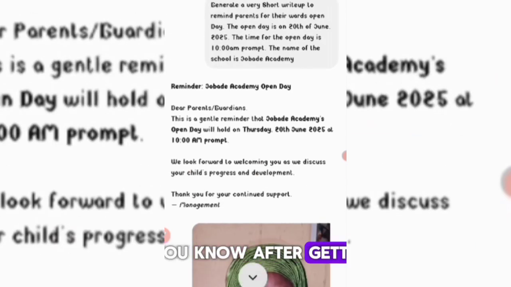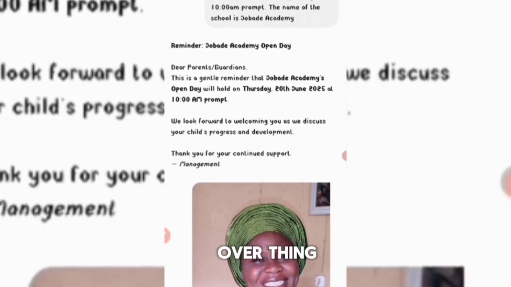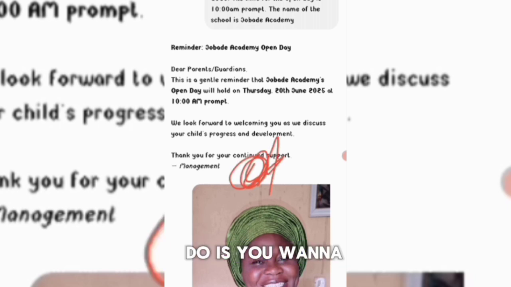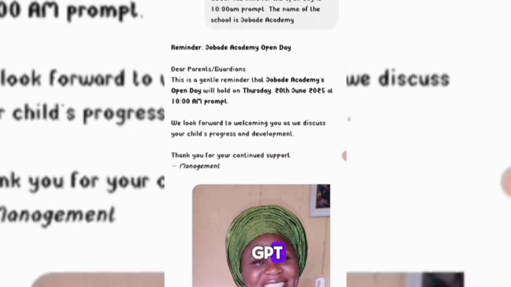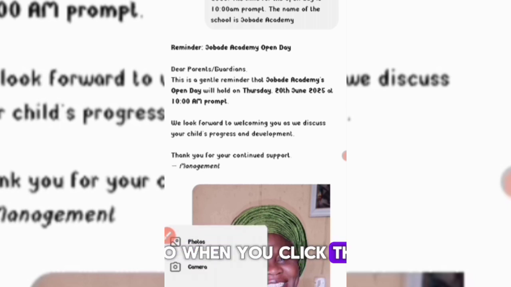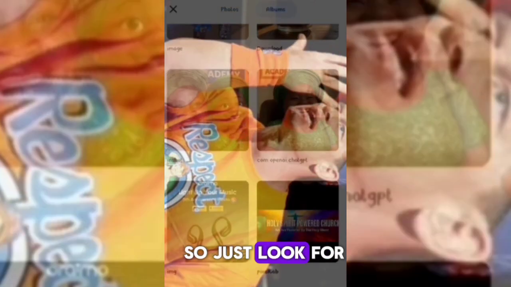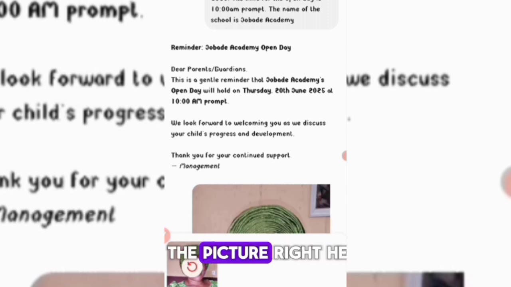After getting the voiceover, the next thing is to generate your 3D cartoon image. So what you want to do is come here to ChatGPT. Click that particular place, and when you click there, you click on photos. It will take you over to your gallery, so look for where you have kept the picture that you want to generate. So this is the picture right here. I'm going to click the picture right here.